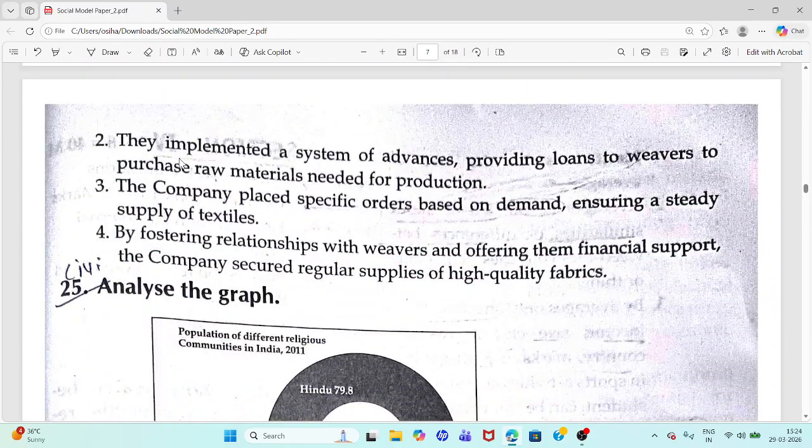Second point, they implemented a system of advances providing loans to weavers to purchase raw materials needed for production.